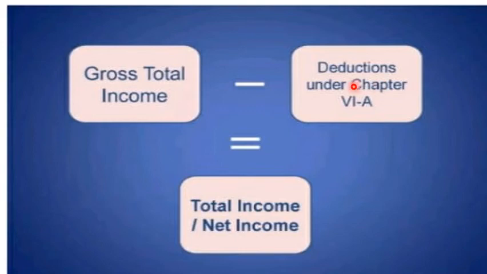Deductions mean a reduction of tax from your gross taxable income. Deductions are a form of tax incentive along with exemptions and credits. Gross total income less deductions gives the total income, or net income. Net income means gross total income less deductible income-related expenses, which gives the net taxable income.